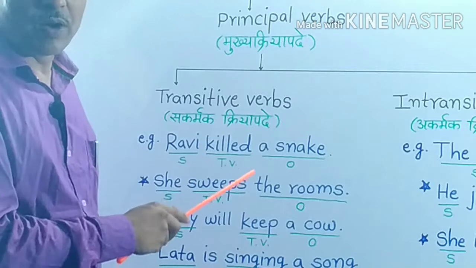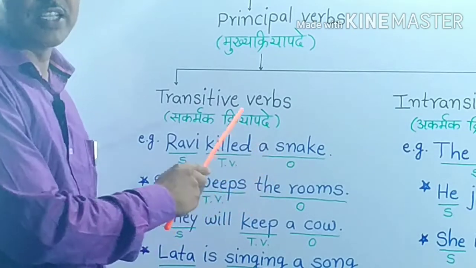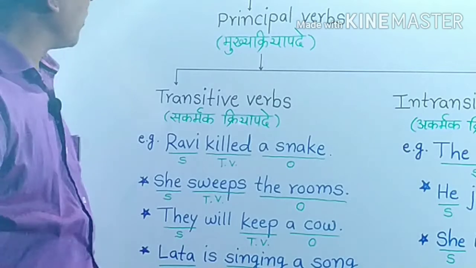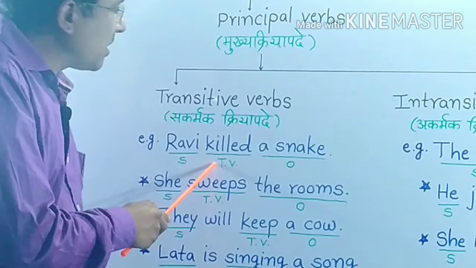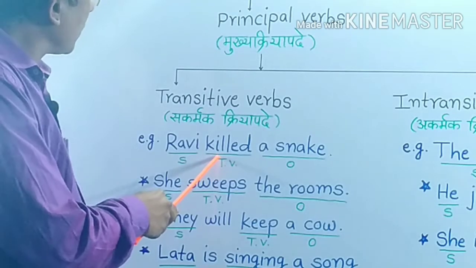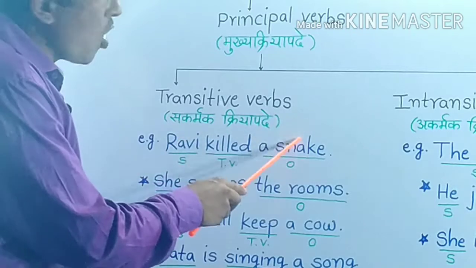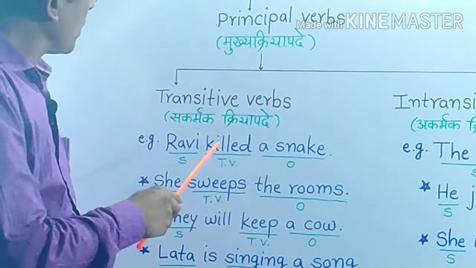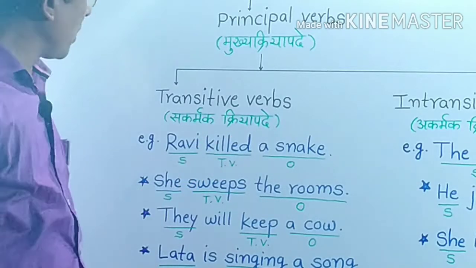It means a verb which has an object, it is called a transitive verb. See here, the action denoted by this verb is transferred from subject to object. So we call such type of verb a transitive verb.